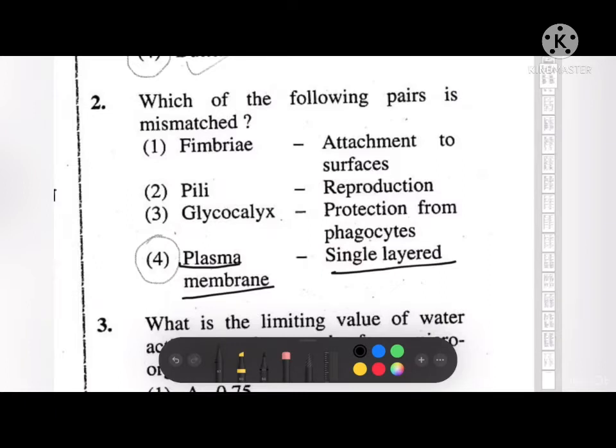Okay, so according to the accepted current theory known as the fluid mosaic model, the plasma membrane is composed of a double layer, a bilayer of lipids. Oily substances found in all cells. Phospholipids are the most abundant type of lipid found in the membrane. Phospholipids are made up of two layers, the outer one and the inner one. The inside layer is made up of hydrophobic fatty acid tails, while the outside layer is made up of hydrophilic polar heads that are pointed towards the water.